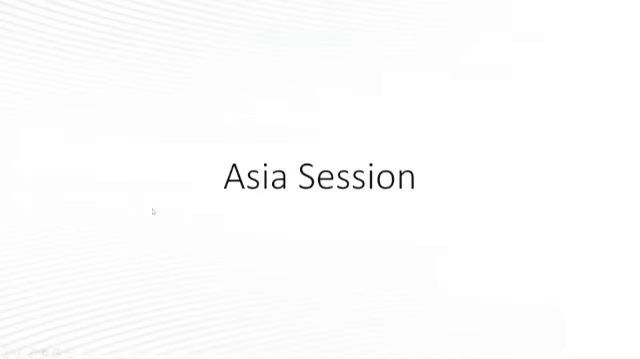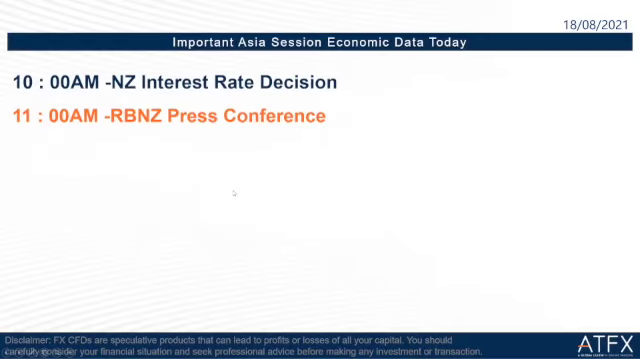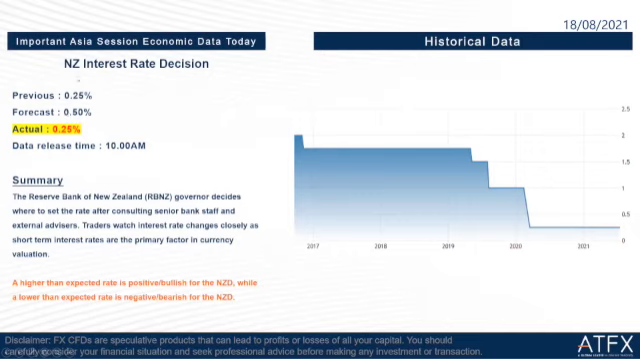Okay. So the next part is, when it comes to today, what important economic data we have to focus on. In the Asia session is the New Zealand interest rate decision at 10 o'clock just now, and the RBNZ press conference at 11 o'clock just now. The first one is the New Zealand interest rate decision. The previous is 0.25%, the forecast is 0.5%, the actual is 0.25%. The data was released at 10 o'clock just now. This is lower than the expected rate, which is negative, or bearish, for the New Zealand dollar.